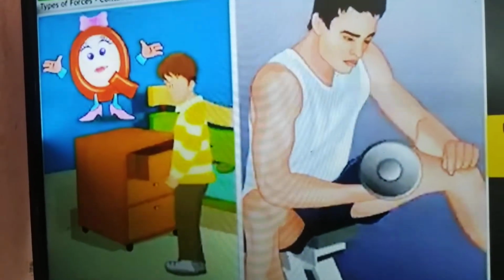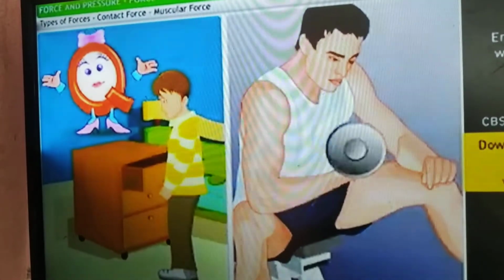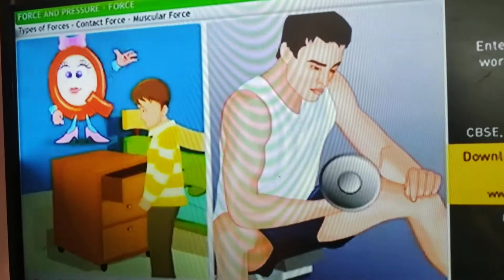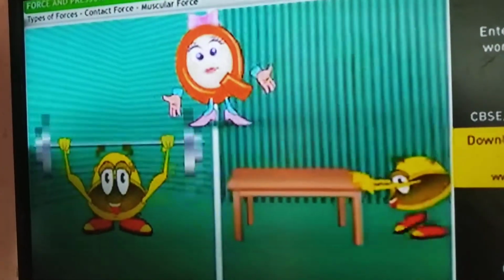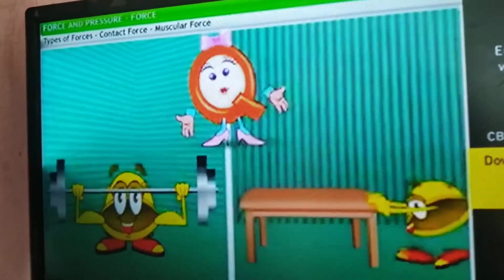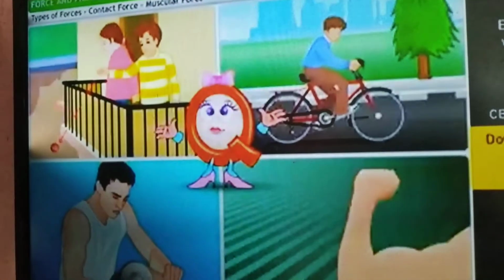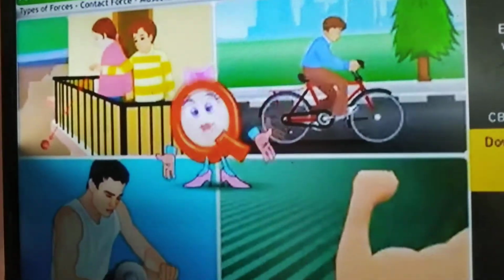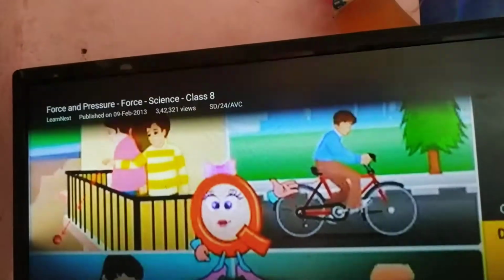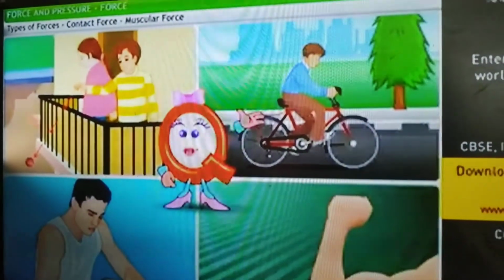Let us know the types of forces. Observe these pictures. A boy is opening a table drawer. A man is lifting a dumbbell. A toy is lifting weight. Another toy is pushing the table. Someone is riding a bicycle, throwing a ball. If you have observed, all these works are done by applying force, right?